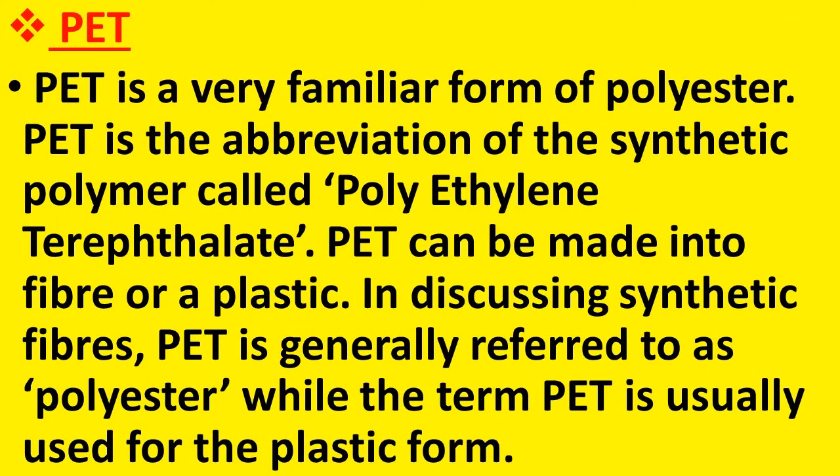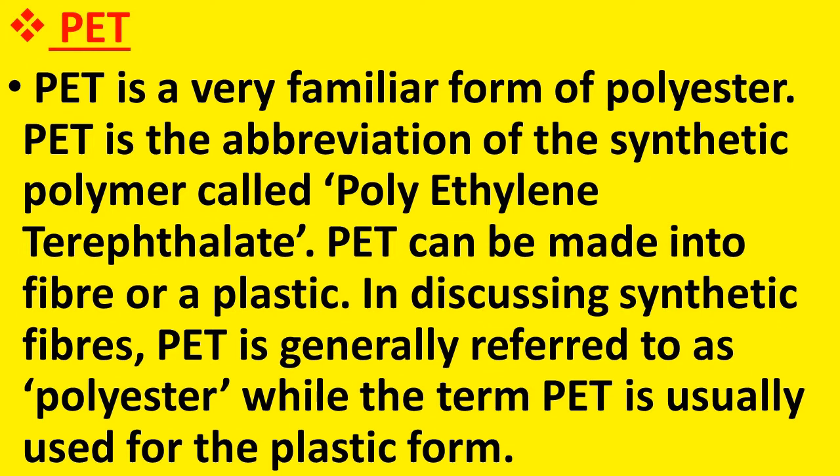Now let us discuss about PET. What is PET? PET is a very familiar form of polyester. So PET is the abbreviation of the synthetic polymer called polyethylene terephthalate. That is, polyethylene terephthalate is abbreviated as PET.